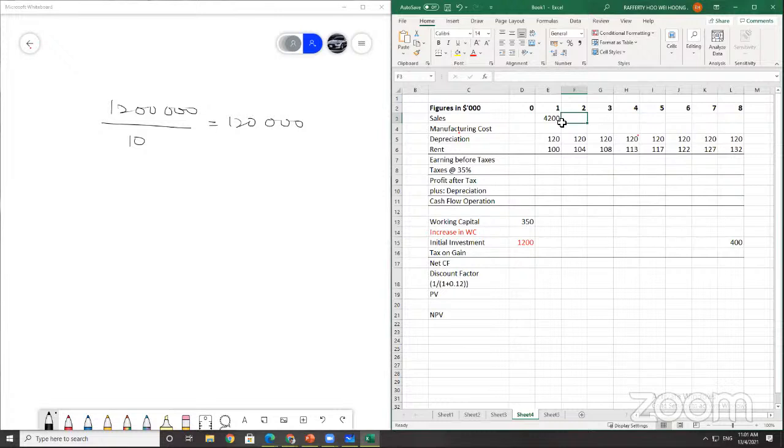So this is your sales. Every year increment by 5%.